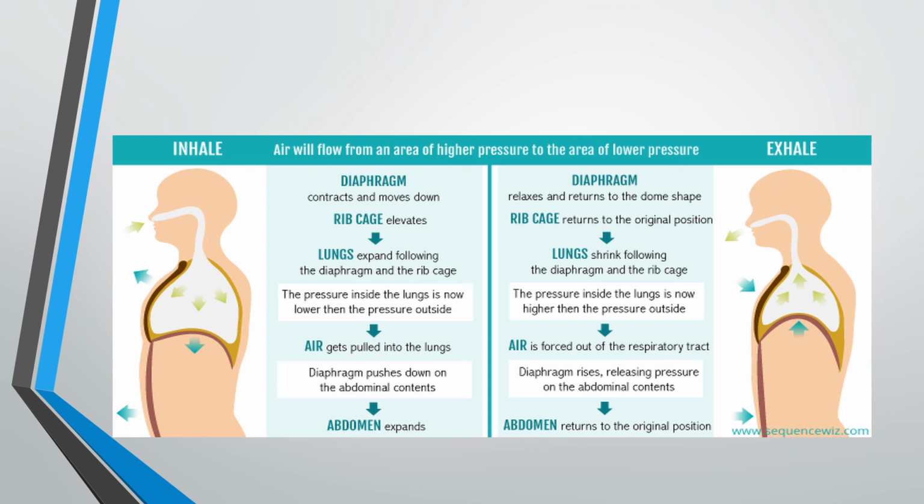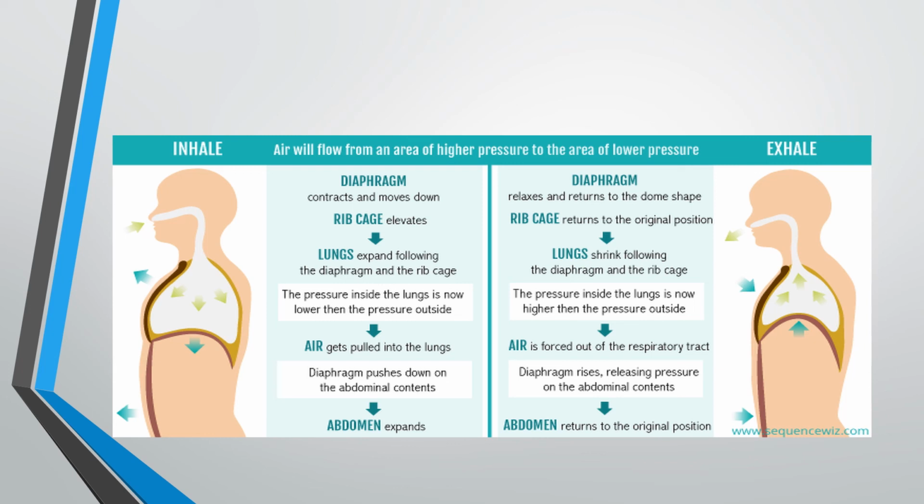Because of that, what would happen? The abdomen expands. Due to what? First, the diaphragm contracts and moves down. The rib cage elevates or comes upward. Lungs expand. Therefore, the pressure decreases inside. Atmospheric pressure is more, so inhalation takes place.